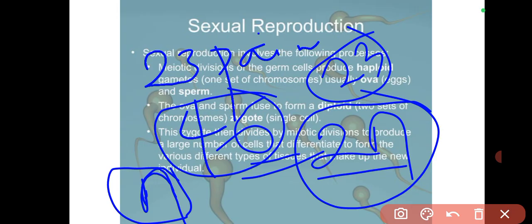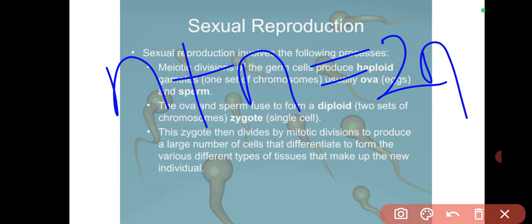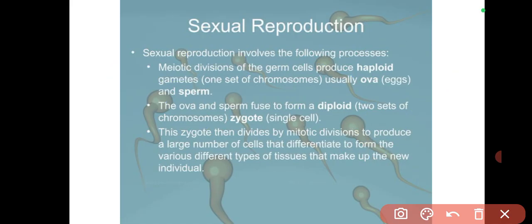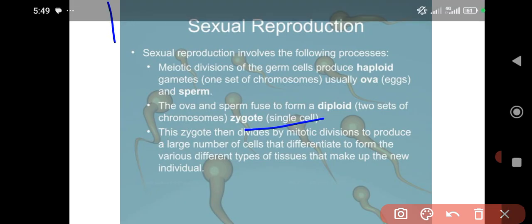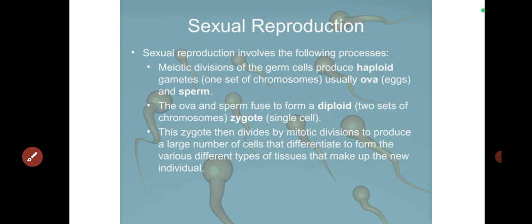Now, the ova and sperm will fuse to form a diploid. The ovum is n, the egg; the sperm is also n. They will now produce the organism that is 2n. You understand? The organism will now have 46 chromosomes, 23 from the female, 23 from the male, from the father and from the mother. So that's the zygote. Now, the zygote divides by mitotic cell division to produce a larger number of cells that differentiate to form various types of tissues that make up the new individual. So that's what happens after fertilization has occurred. Is that okay? And we're going to see the stages of its division soon.